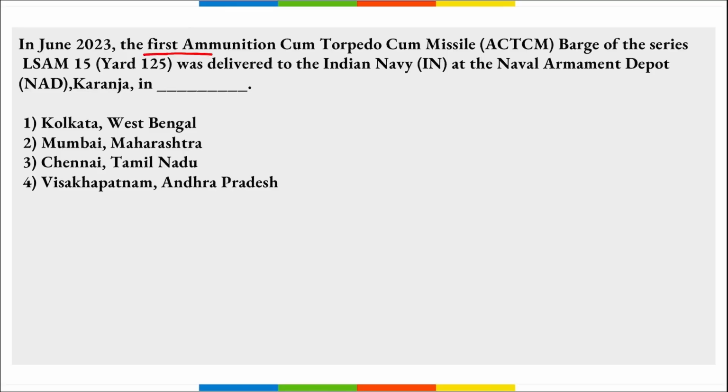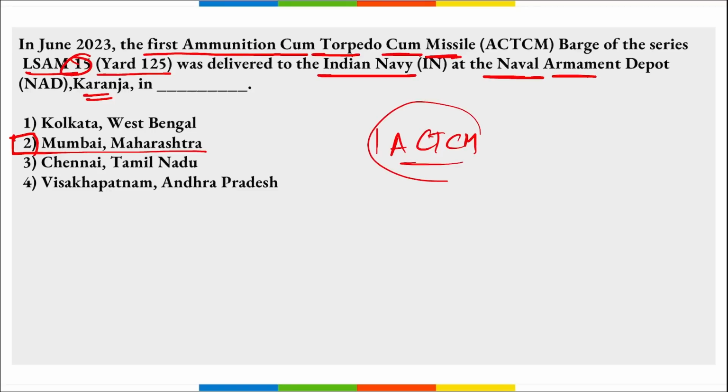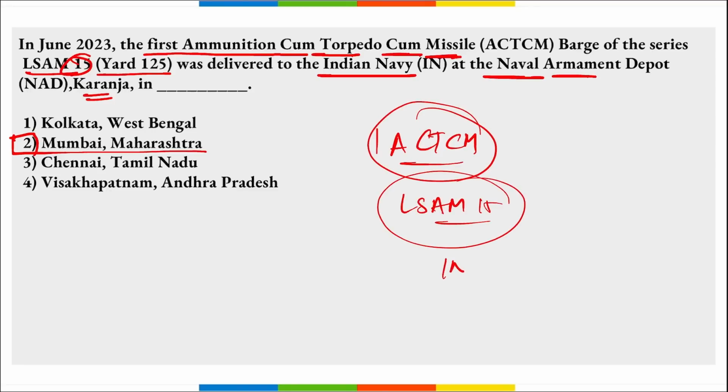Next, the first ammunition cum torpedo cum missile barge of the series LSAM 15 Yard 125 was delivered to the Indian Navy at the Naval Armament Depot in Karanja, Mumbai, Maharashtra. Correct? So remember, the first ammunition cum torpedo cum missile barge of the series LSAM 15 was delivered to the Indian Navy at the Naval Armament Depot in Karanja, Mumbai, Maharashtra. Correct?